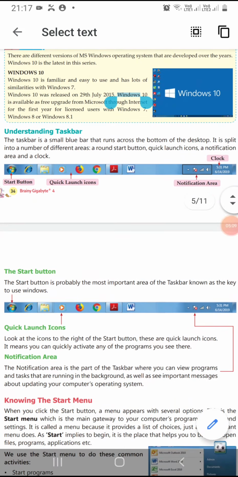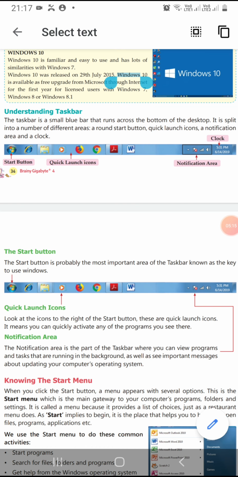Start button. The start button is probably the most important area of the taskbar, known as the key to use Windows. The start button contains all the programs and all the softwares that you have installed on your computer. You can access all the software from start button. Quick launch icon. Look at the icon to the right of the start button. These are quick launch icons. It means you can quickly activate any of the programs you see there. You can quickly access, quickly run these programs by clicking on these icons.